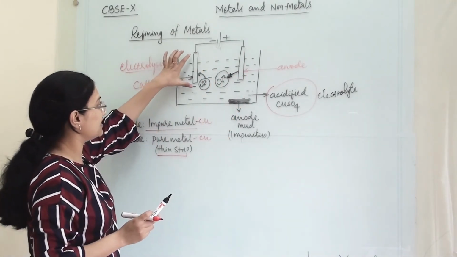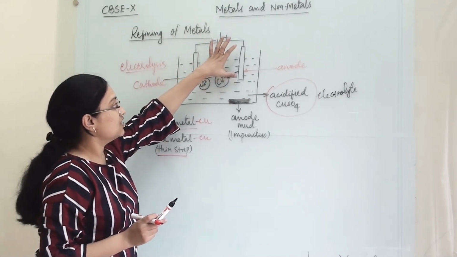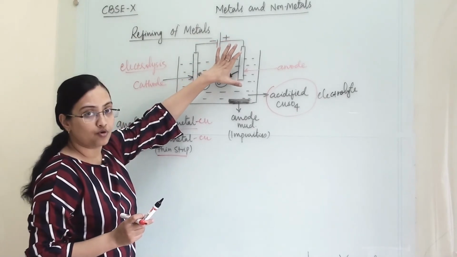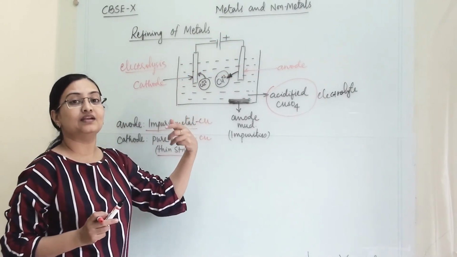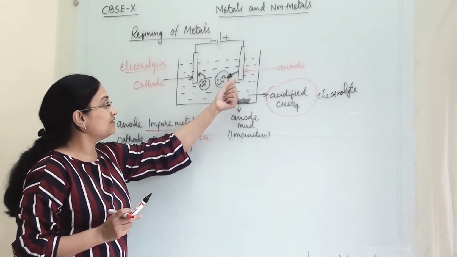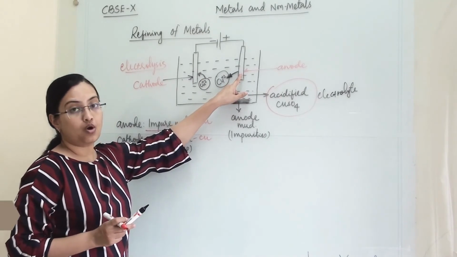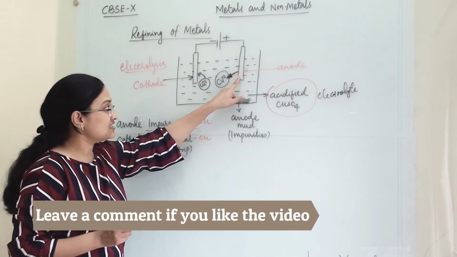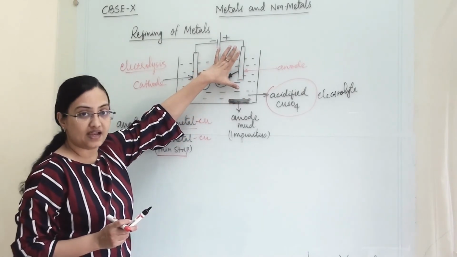Both are copper only. Very thin we are taking, but this is the purest copper sheet and this is an impure block of copper. This impure block of copper we want to make pure. So we are doing this process to purify this block of copper, and this impure block of copper we have made the anode here.